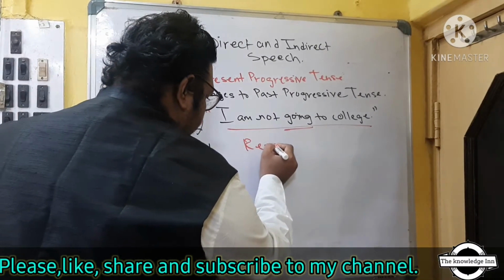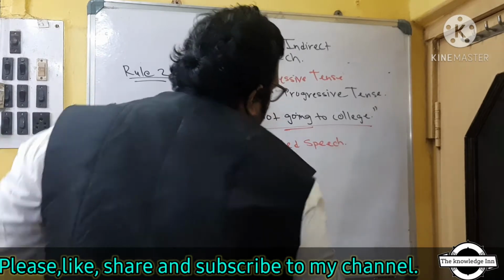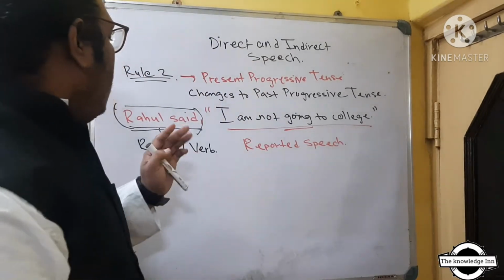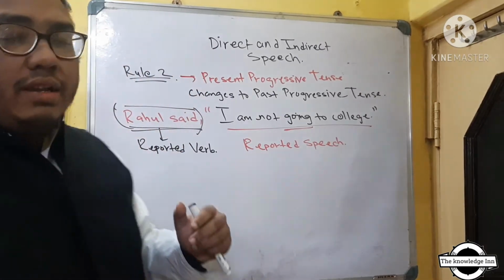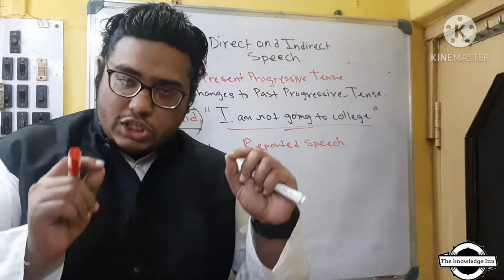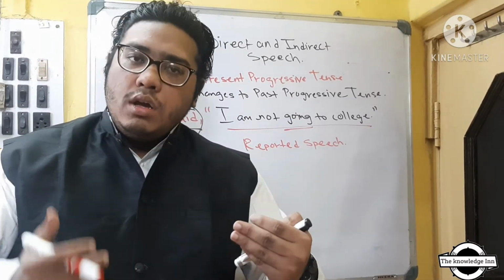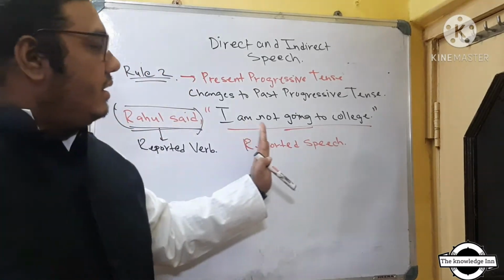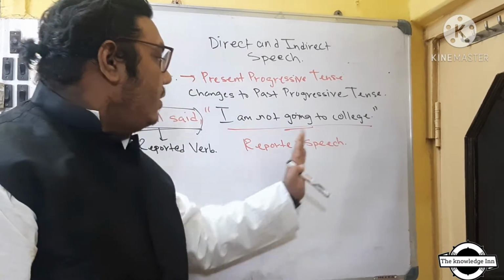Reported speech. Now, this is clear to you, I hope so. Now, what is the treatment? As I told you, the first thing which your child has to do, so करना क्या पड़ेगा? आपका बच्चा को करना क्या पड़ेगा? First thing, he has to see that what is written in the reported speech. What is written in the reported speech?